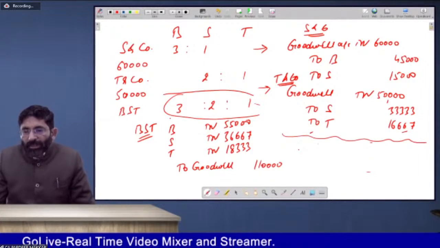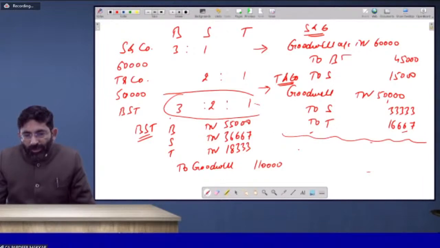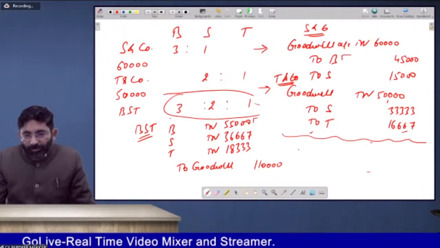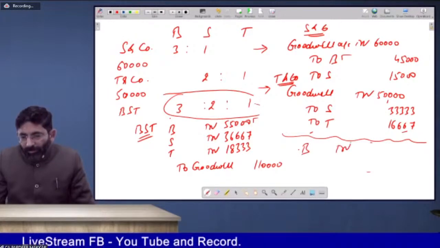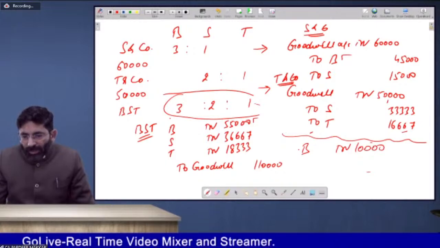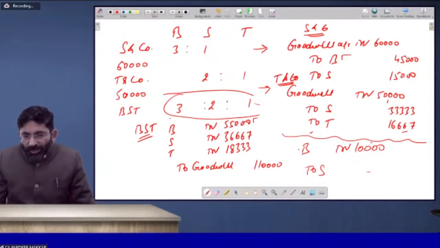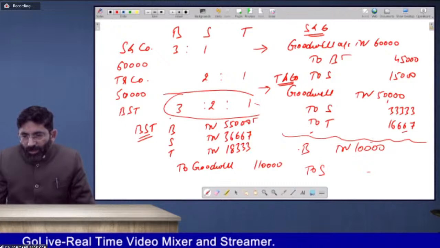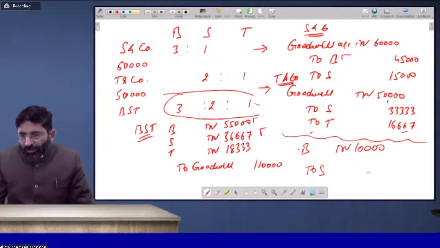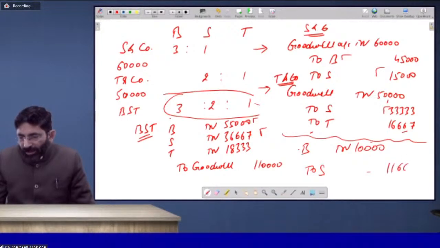Accordingly, you may pass a net entry that B is to be debited with 55,000 and credited with 45,000. So B debit 10,000. S credit: 36,667 minus 15,000 and minus 33,333, so he will be credited with 11,667.